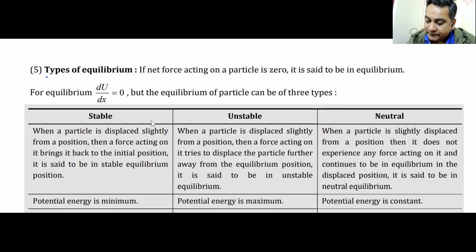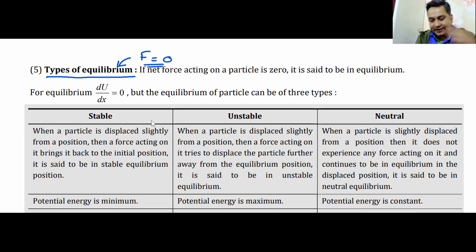We have seen that there are three types of equilibrium. Now for any equilibrium to happen, whether it is stable, unstable, or neutral, one condition is common to all three. As soon as the word equilibrium comes, we must understand that equilibrium only happens when force is zero.